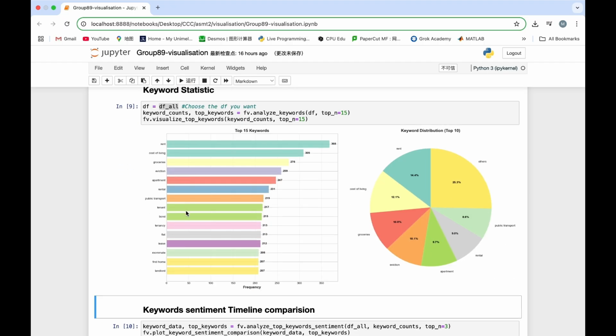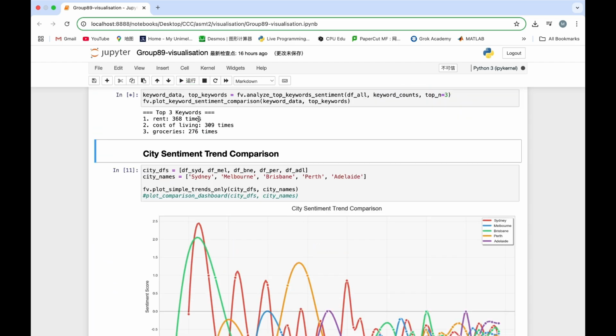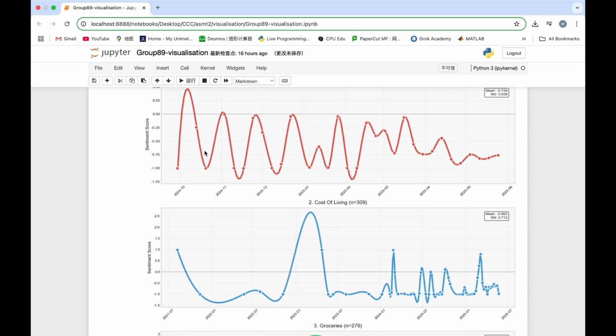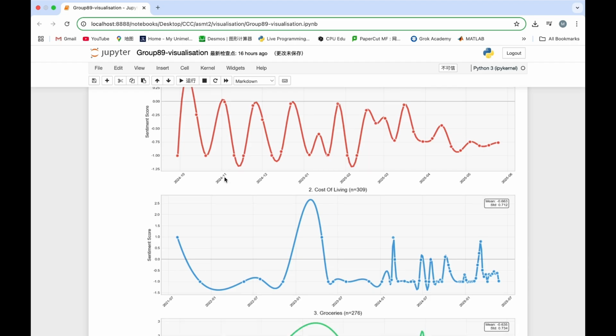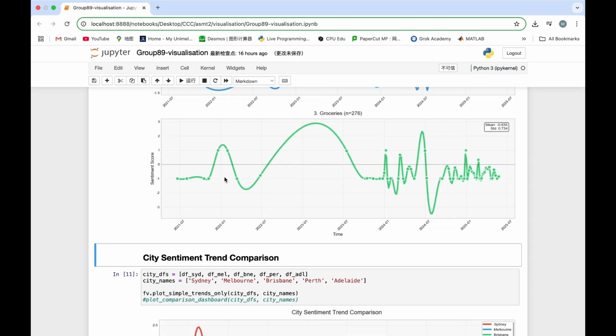These are two pictures showing the top 15 frequent keywords. On the left is the bar chart showing how many times each keyword appears. On the right-hand side, the pie chart shows their proportion in the total data. This chart shows the 3 most frequently occurring keywords and their changing emotional trends over time. It can be seen that people's attitude toward this topic has changed over time.